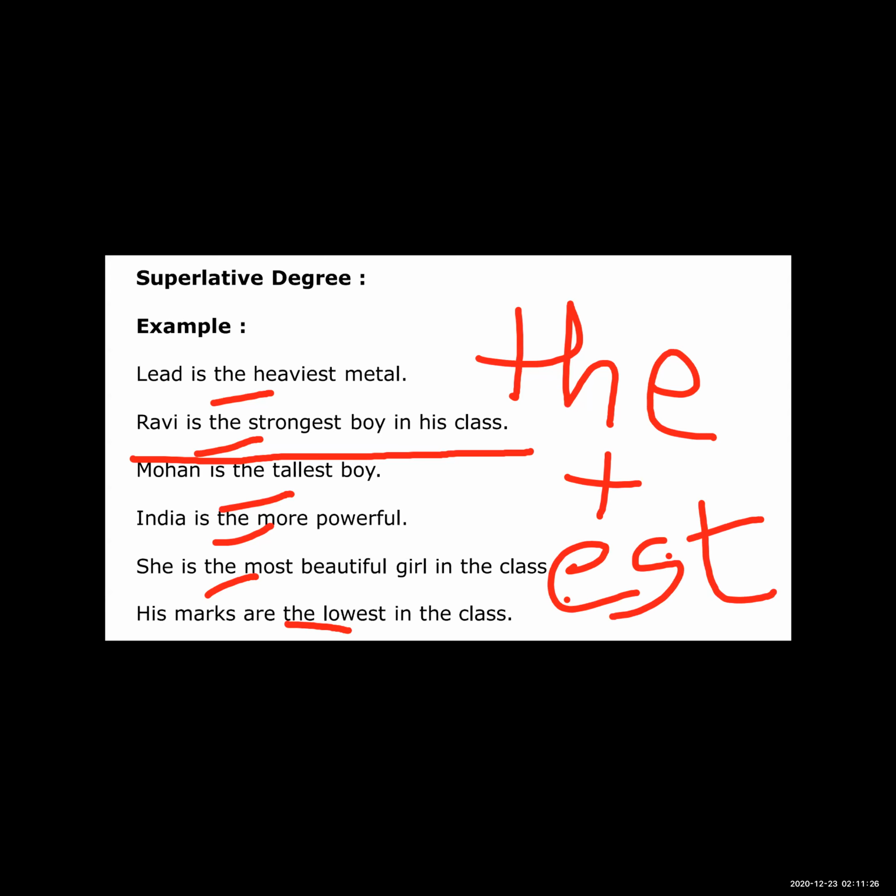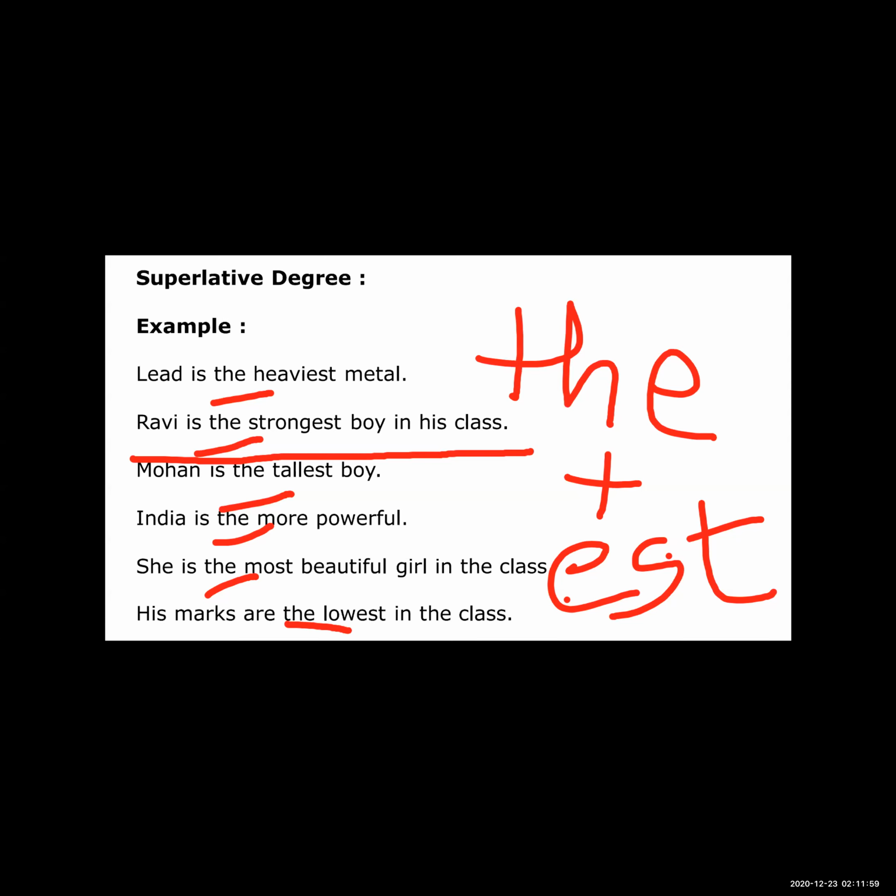Okay, so see here, in the sentence Ravi is the strongest boy in his class. Ravi is, he is a strongest boy, he is the strongest. So here you can see that the est form of the adjective, that is the superlative degree, as well as the, means the plus est, the strongest. Okay, so this is the example of Ravi.